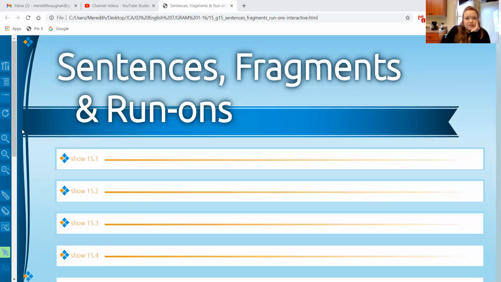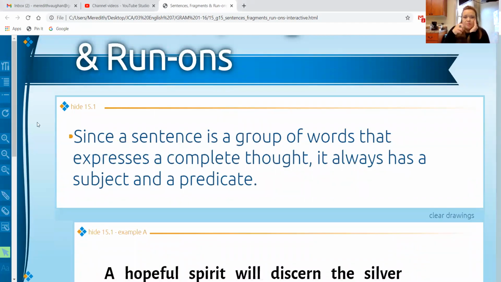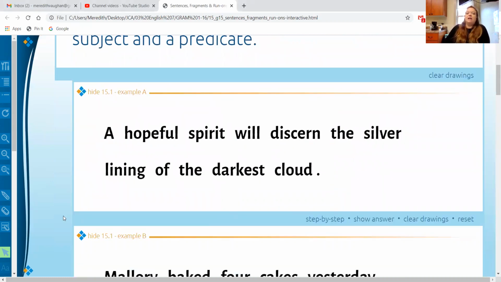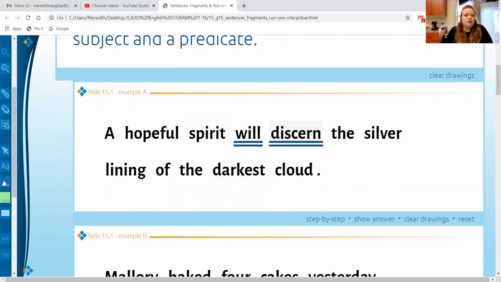Okay, so sentences and fragments. A sentence is a group of words that expresses a complete thought, so it always has a subject and a predicate. Sometimes that predicate is a complex predicate. Sometimes it just takes the verb, which is a simple predicate. Our example here is, a hopeful spirit will discern the silver lining of the darkest cloud. We have our verb phrase, will discern, and then our subject is a spirit. So we have a full thought here.